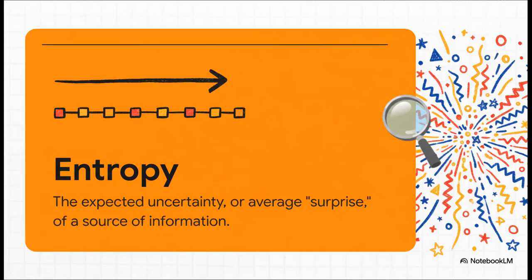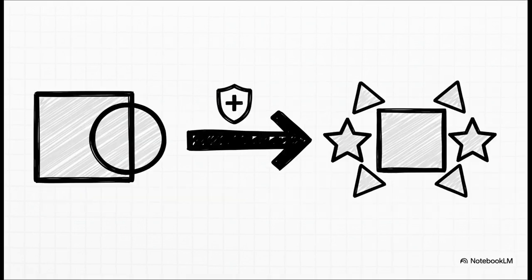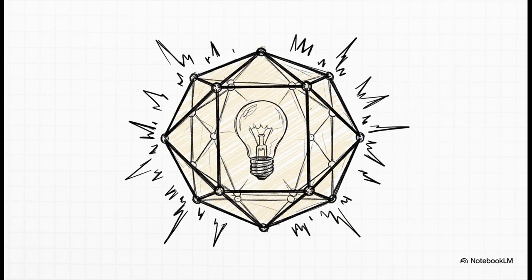Entropy. Think of entropy as surprise. Something totally predictable, zero surprise, zero entropy. Pure randomness, maximum surprise. This leads to source coding, compression. It works by just stripping out all the predictable, redundant parts. But then, channel coding does the opposite. It adds smart redundancy back in to protect against noise. So here's the kicker. Redundancy isn't waste, it's protection.